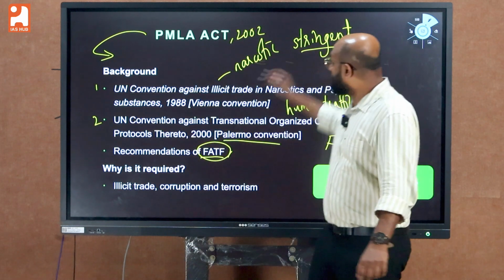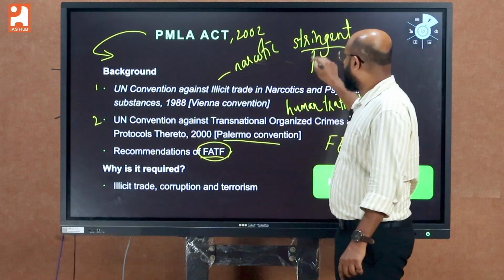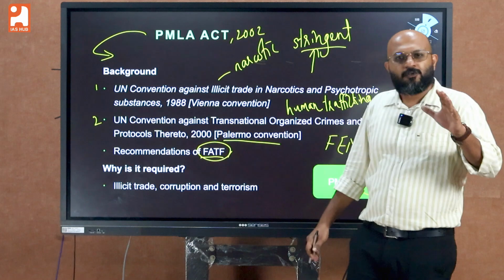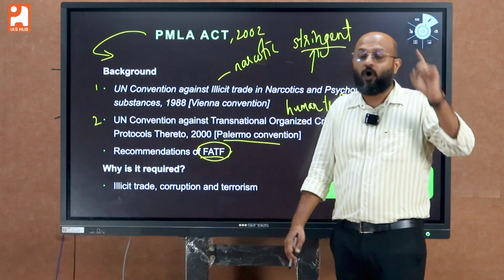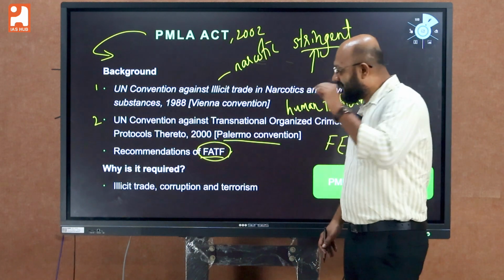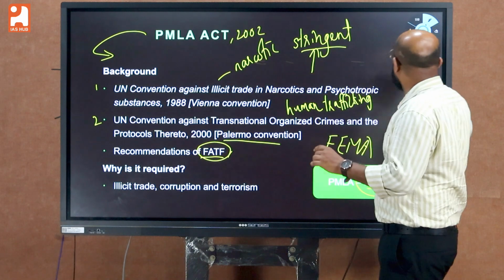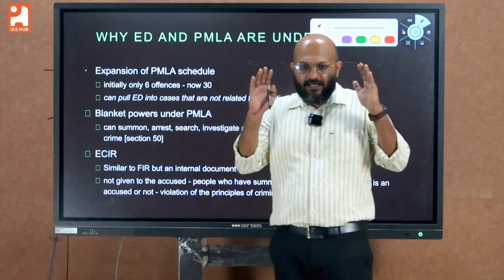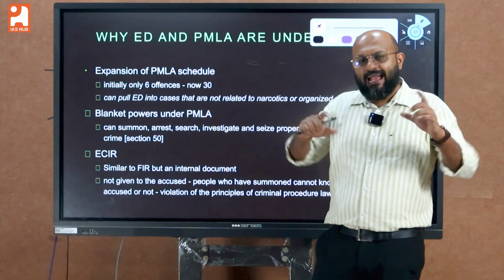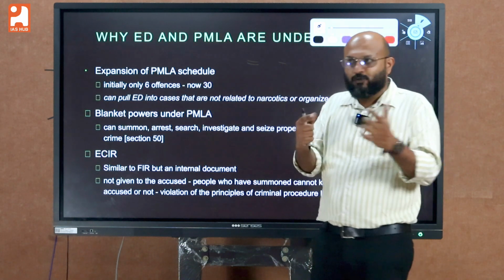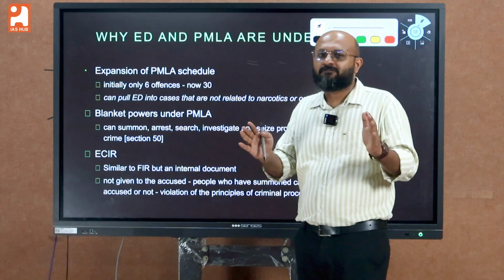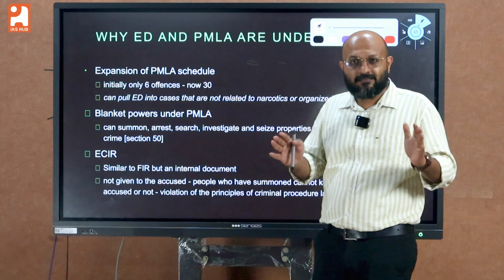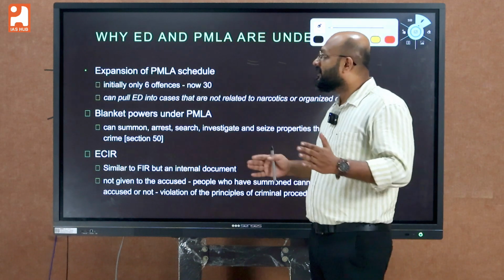Why? Because stringent action, a harsh regime, was required to control transnational organized crime networks. This was the basis of the enactment of the PMLA Act. Since the PMLA Act was enacted to create a stringent regime, it also attracted much criticism over the course of time.